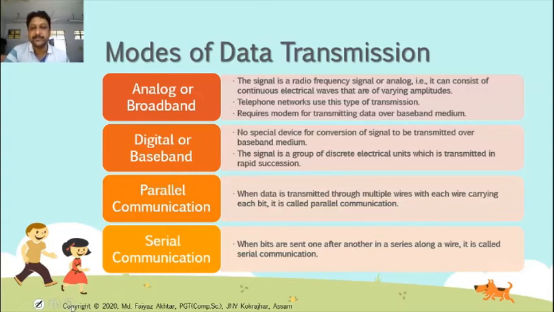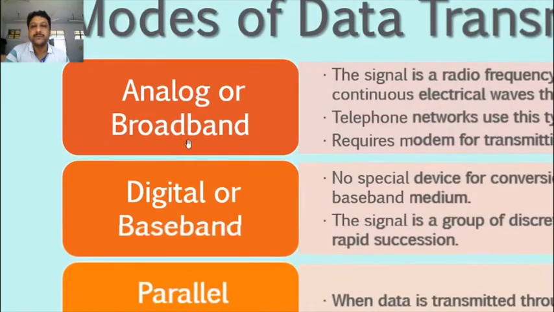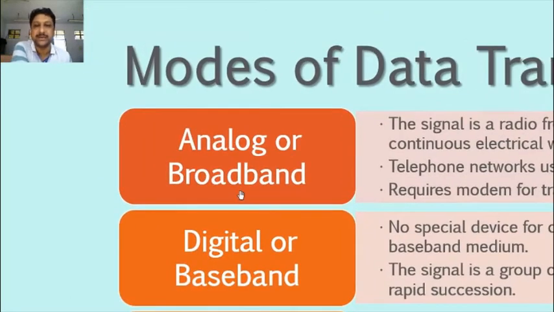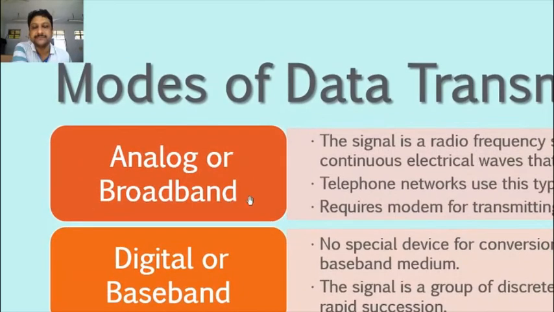First mode is known as analog or broadband. We use analog signals during phone calls. Phone calls use analog signal. Audio waves are the analog signal.